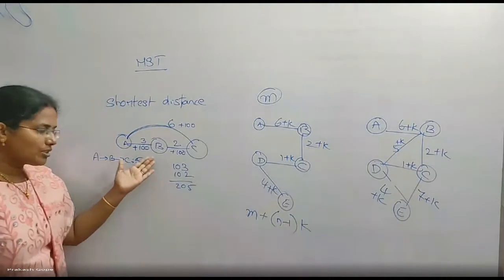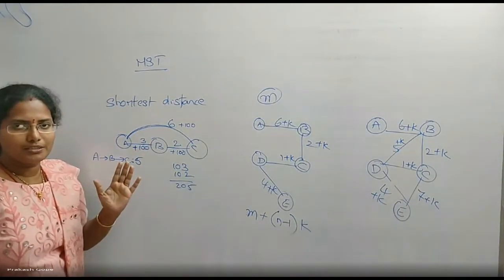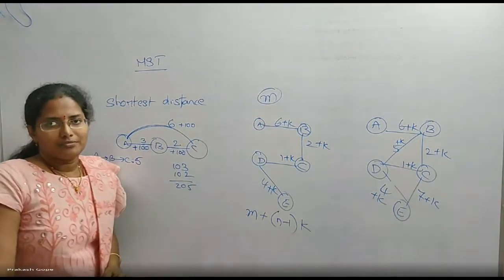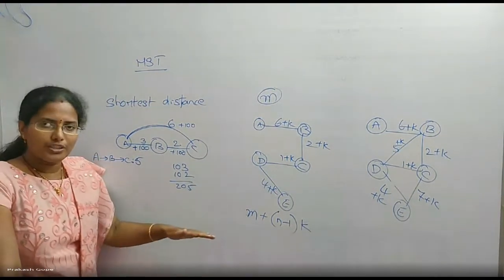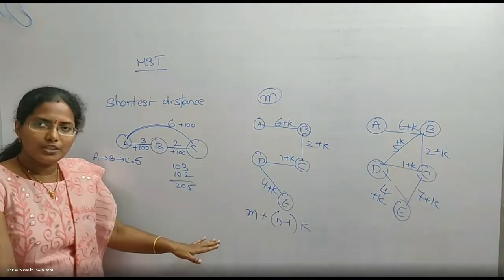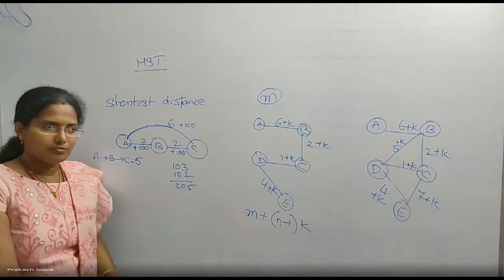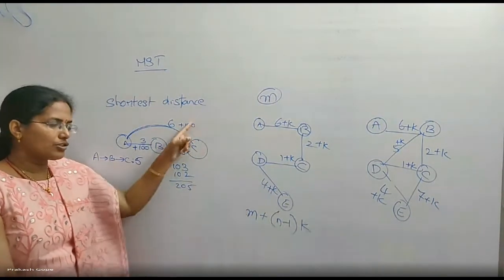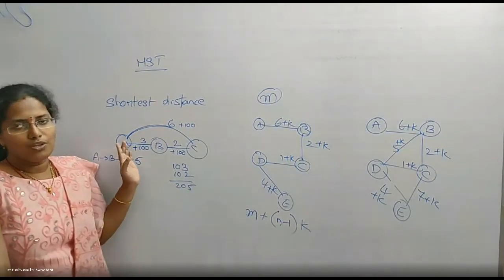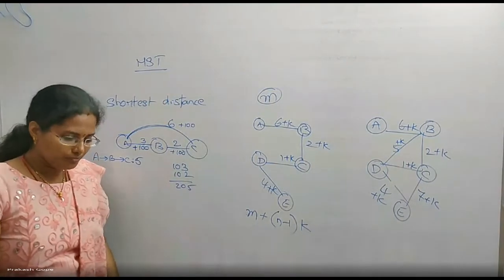See, the problem is this one. If you add a constant figure to all the edge weights, the path itself changed. It's not that whatever was the shortest path before with negative values, after adding a constant figure I am getting the same answer as what I should get with negatives. So adding a constant figure to all the edge weights will not give the same shortest path between a pair of vertices. Okay.